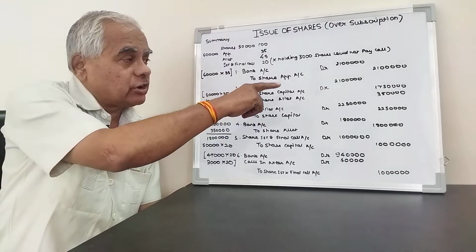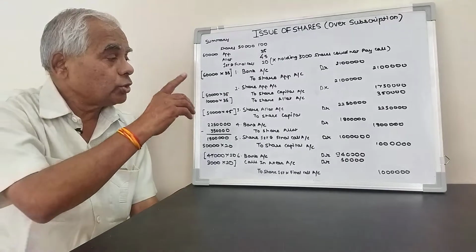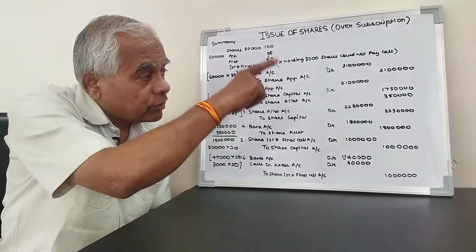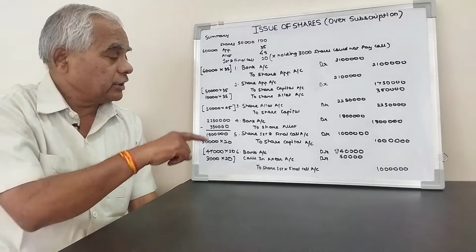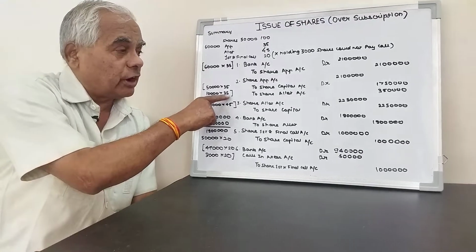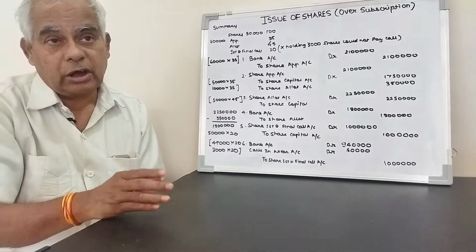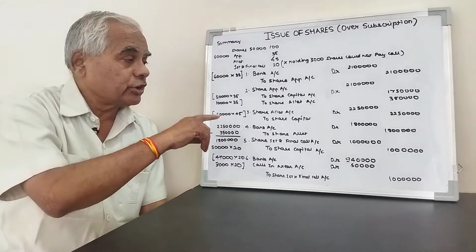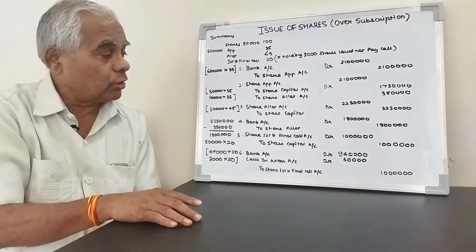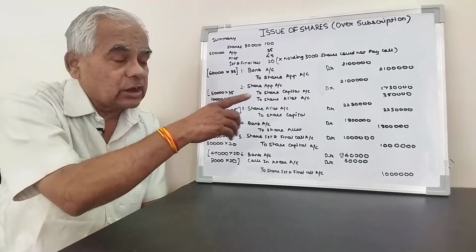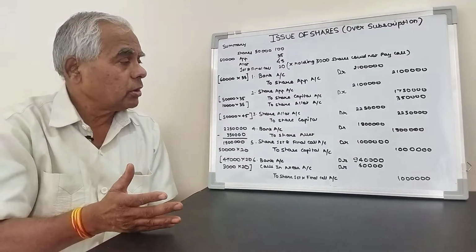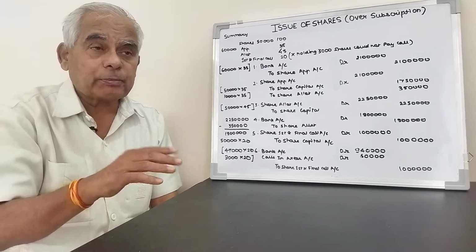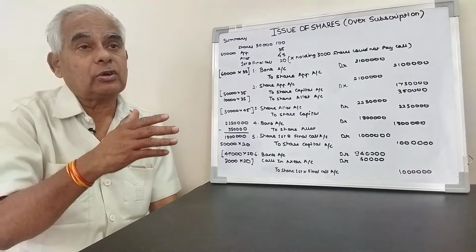So the entry: share application account debit 21 lakh, to share capital 50,000 into 35, 17 lakh 50,000, and to share allotment for the 10,000 surplus applications, 10,000 into 35, amount 3 lakh 50,000. Narration: being amount of share application transferred to share capital account, surplus application amount transferred to share allotment account.